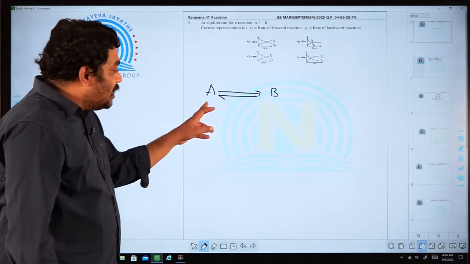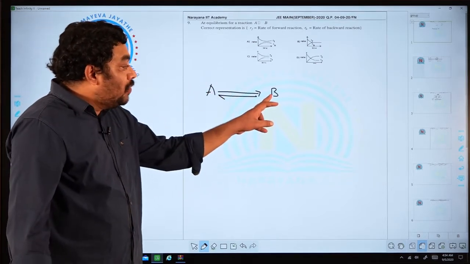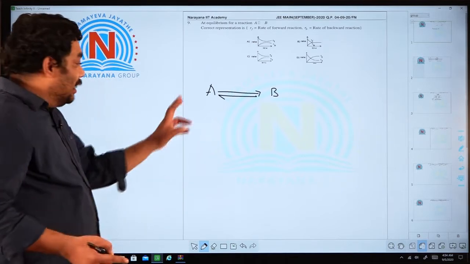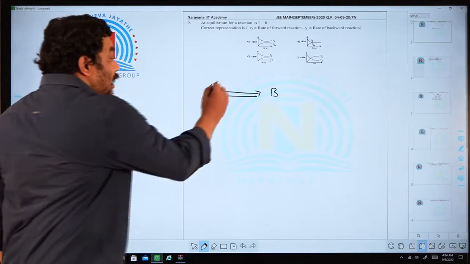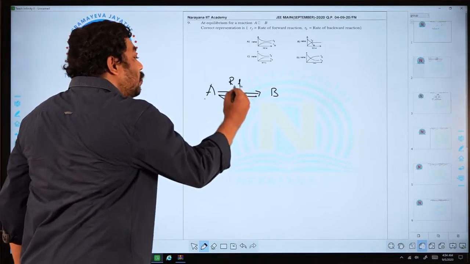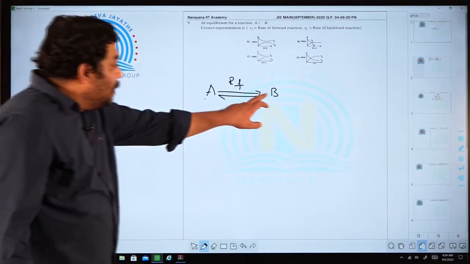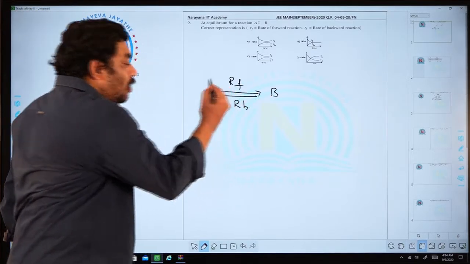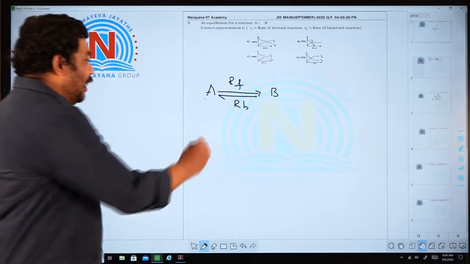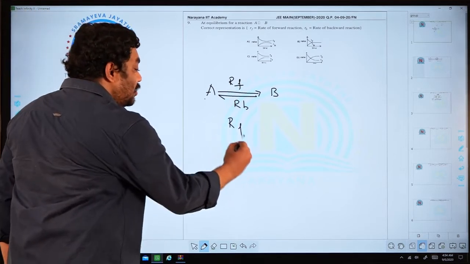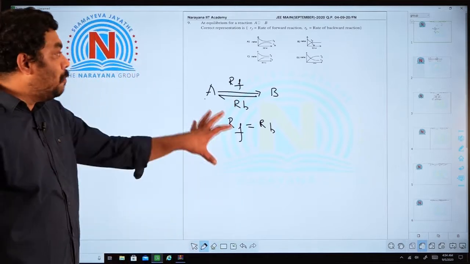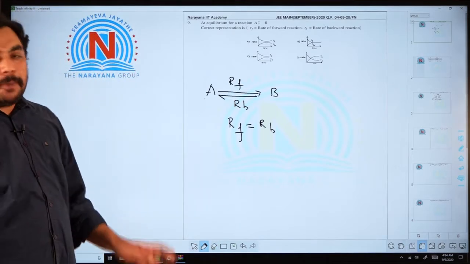In a reversible process, A will be converted into B, and B will be converted into A. The rate at which A is converting into B is called the rate of forward reaction. B converting into A is called the rate of backward reaction. At a particular point, the rate of forward reaction is equal to the rate of backward reaction. This point is called the equilibrium point.